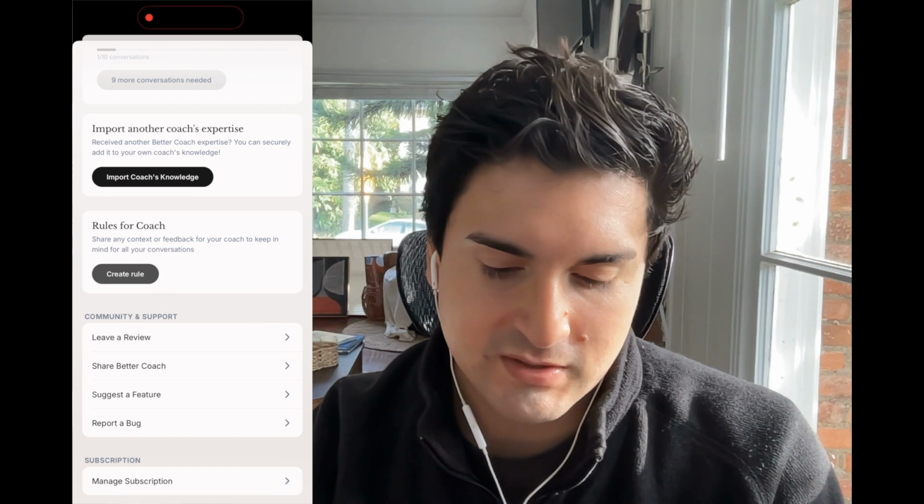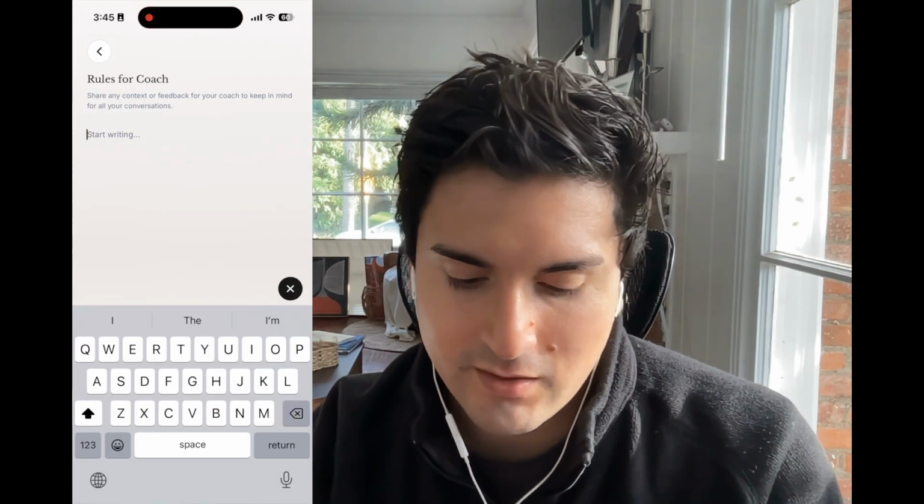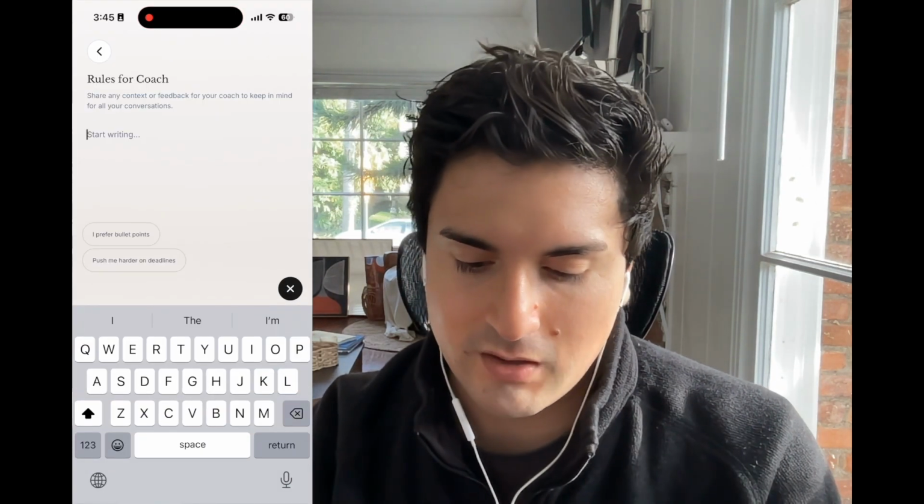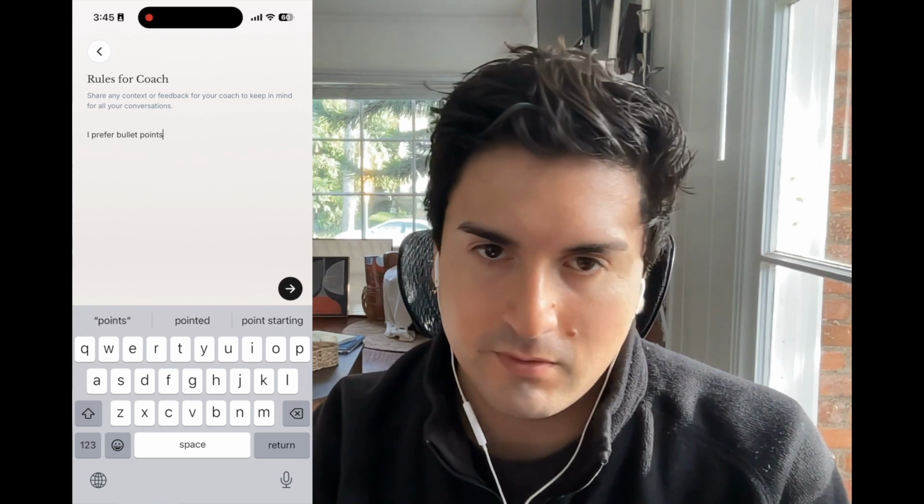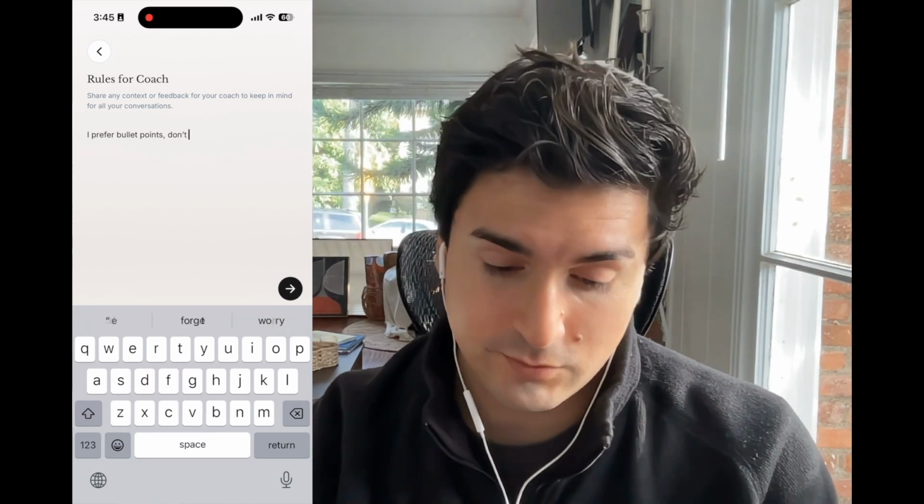And then rules for coach is a lot like a claude.md file where you can just ask it to remember, like I prefer bullet points, for example. You can improve your coach's outputs by updating the rules. So notice how I never needed to create an account. That's by design. Everything is stored locally to maximize your privacy, of course, but also to improve the coach's performance.